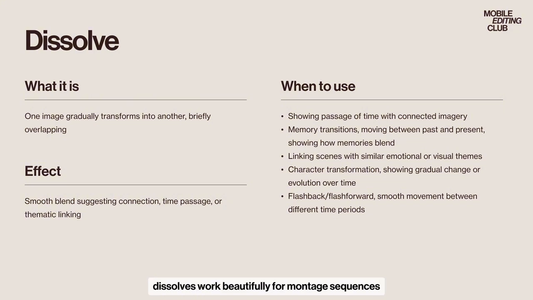Dissolves work beautifully for montage sequences, showing the passage of time with connected imagery. They're ideal for memory transitions between past and present, showing how memories blend and overlap. Use them to link scenes with similar emotional or visual themes, creating visual poetry through connection. They work for character transformation, showing gradual change or evolution over time.